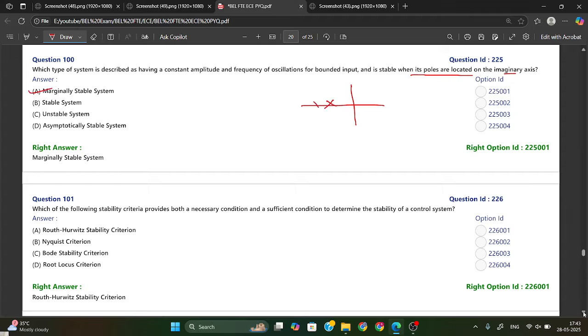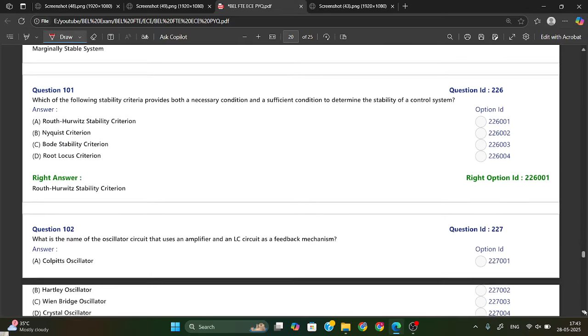Whenever all poles are in the left half plane, or you can say the negative side, then it is called a stable system. And if any pole is in the right half, the positive side, then the system will be unstable. So from here, marginally stable is the answer.